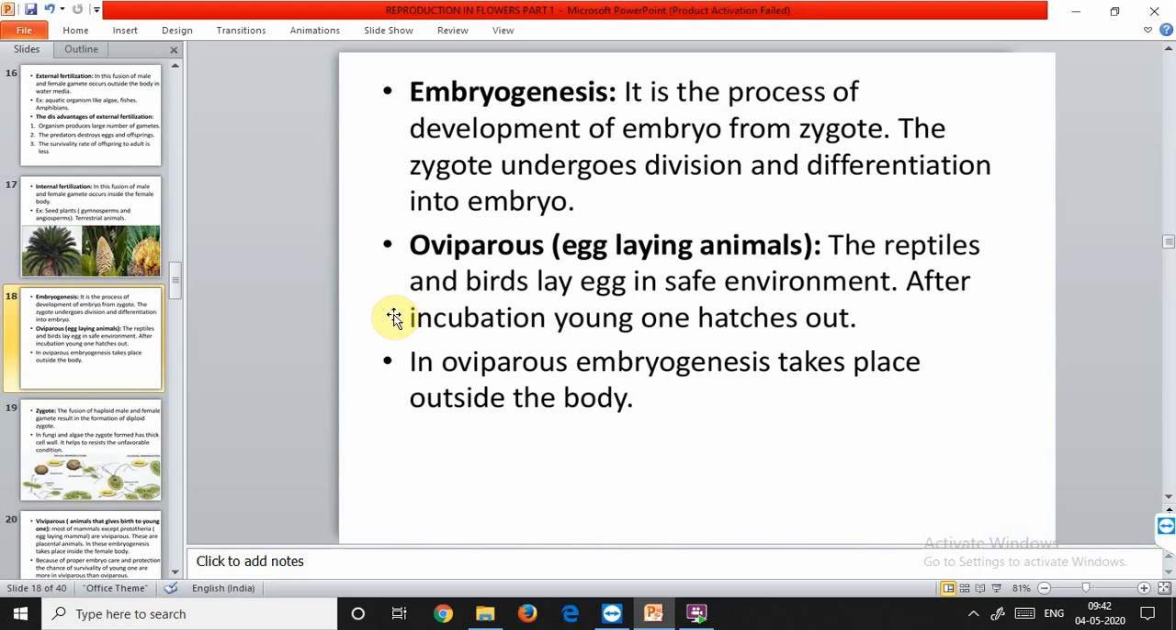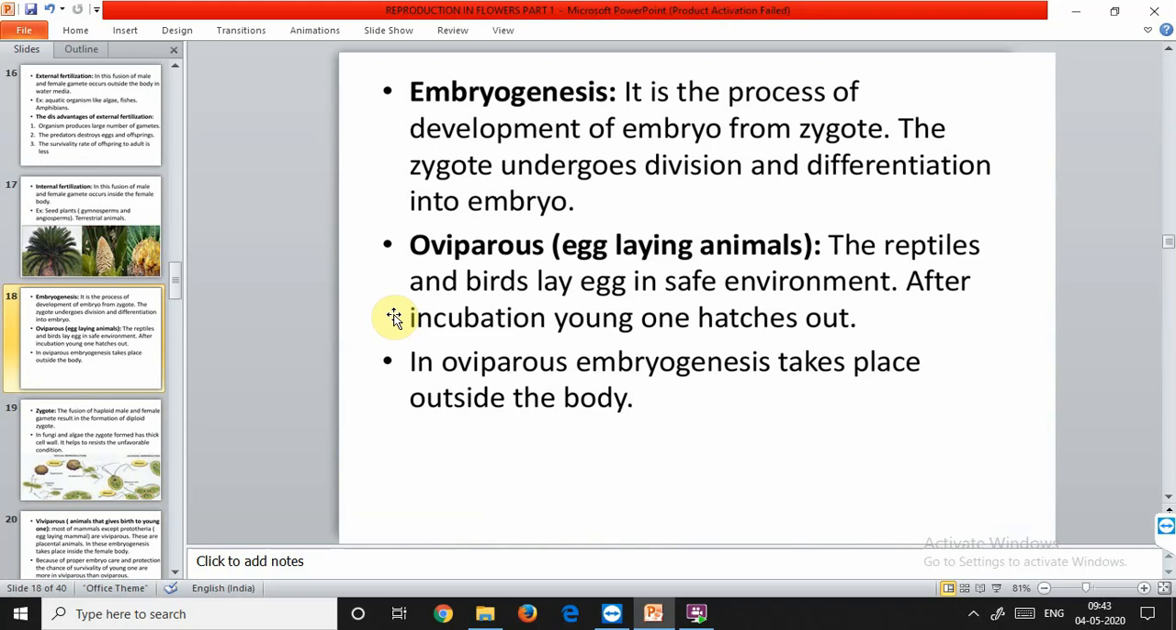Now there are some organisms that are categorized on the basis of whether the development of the zygote takes place outside the body of the female or inside. That is, whether they are laying fertilized eggs or giving birth to young ones. So they are basically of two types, the oviparous as well as the viviparous. The oviparous animals, for example reptiles and birds, have a calcareous shell. Calcareous shell means the shell is made up of calcium carbonate, and the eggs are laid in a safe environment. After a period of incubation, young ones hatch out.